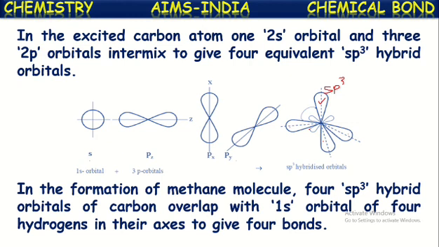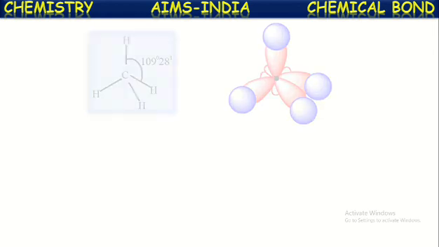So in this way, carbon in its excited state gets four sp3 hybridized orbitals. When it approaches the hydrogen atoms, each sp3 hybridized orbital of carbon overlaps with one s orbital of a hydrogen atom, and thus results in the formation of four sigma bonds.